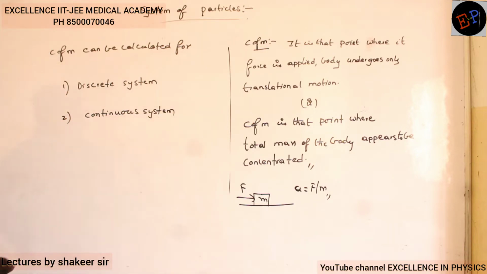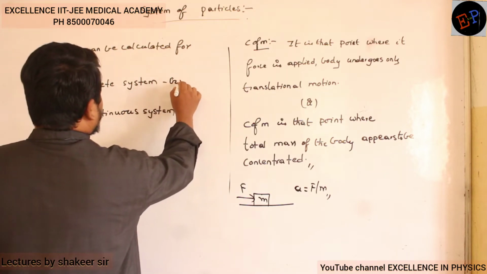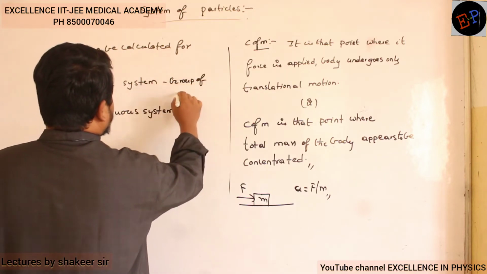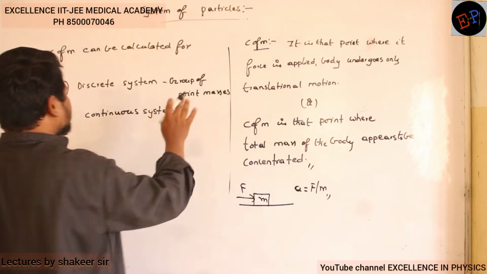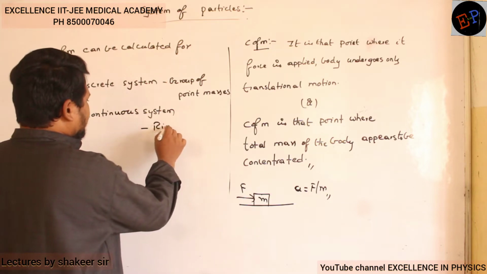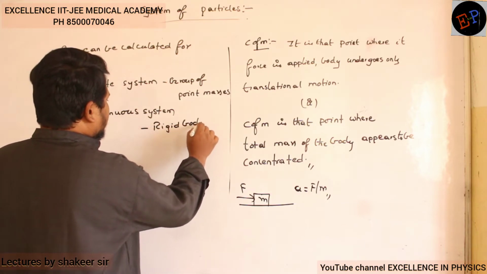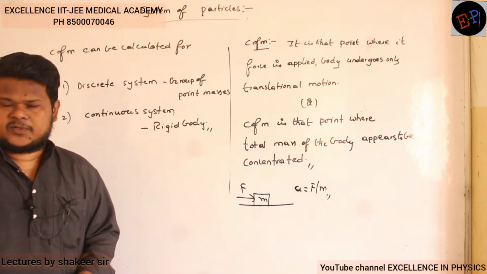So what is meant by discrete system? A discrete system means a group of point masses. So for a group of point masses also we can study center of mass. And a continuous system means any rigid body. So for rigid bodies also we can calculate center of mass.